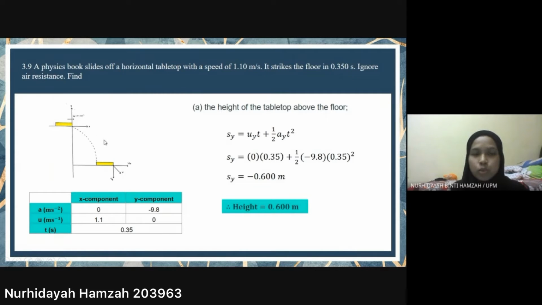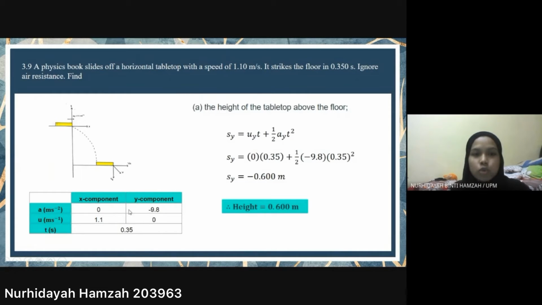So based on this drawing, we can consider this as a projectile motion. The condition for projectile motion is that the horizontal acceleration must always be 0, while the vertical acceleration is always negative 9.8. After that, we are encouraged to list out all the information for each component, x component and y component. For the x component, the acceleration is 0 and the initial velocity is the speed given in the equation, which is 1.1 meter per second.